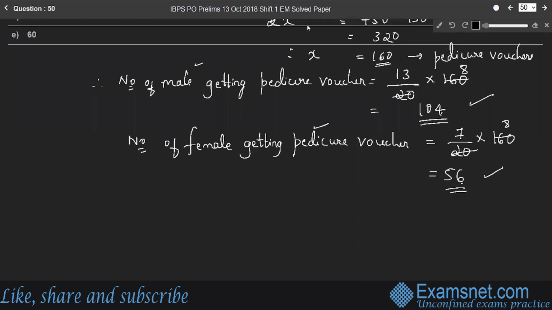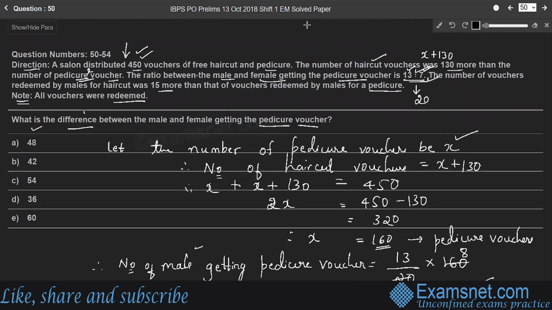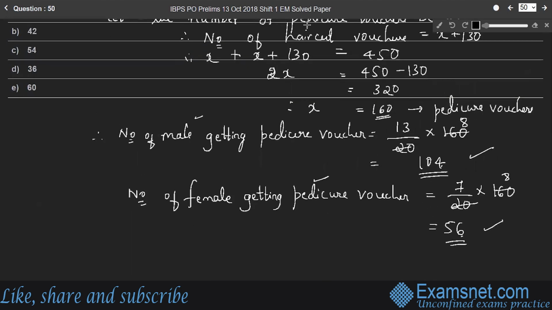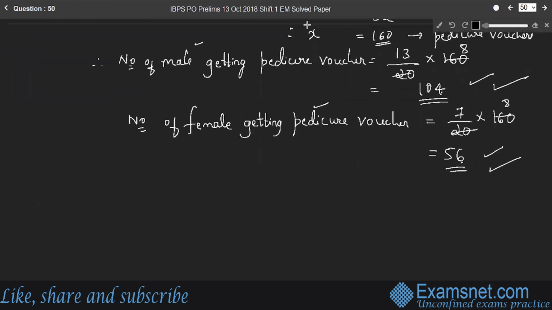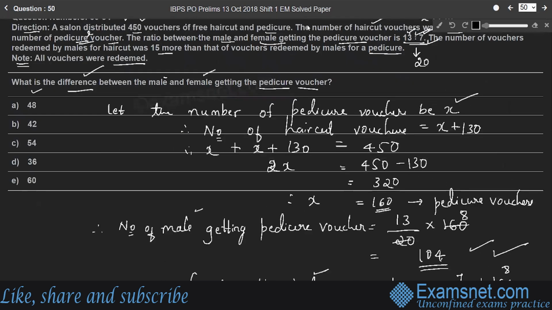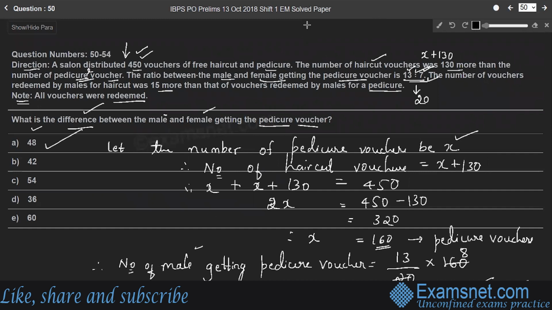Because in the question, it is asked to find the difference between male and female getting pedicure voucher. Therefore, the required difference is the difference between these two numbers, male getting pedicure voucher and female getting pedicure voucher. So 104 minus 56, which is 48, right? So therefore, option A is the right answer.